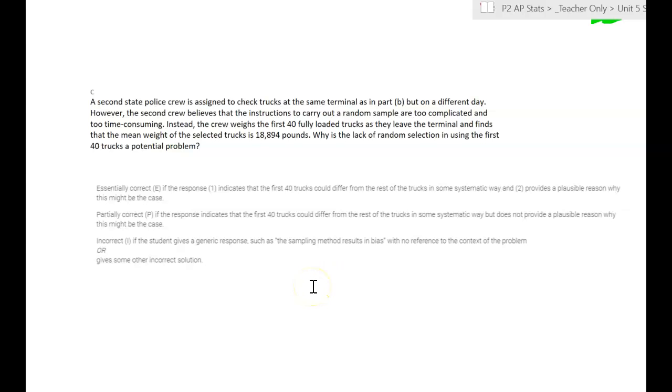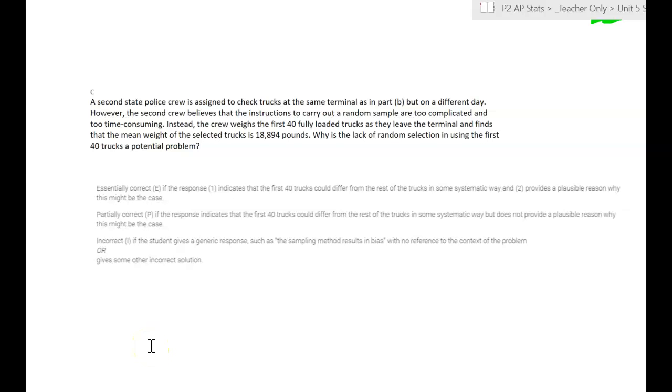If we're scoring part C, you need two things to be fully correct. First, you need to indicate that just sampling the first 40 trucks is different than sampling the trucks in a random way. So maybe the first 40 are lighter because when the trucks come out, they're not fully loaded. But you need to give something that indicates that these first 40 trucks are different and may not represent all the trucks as a whole.